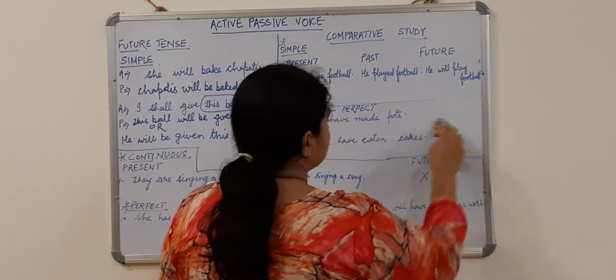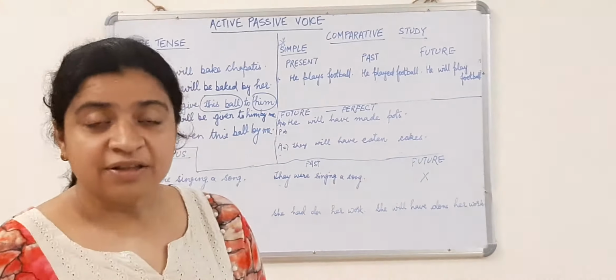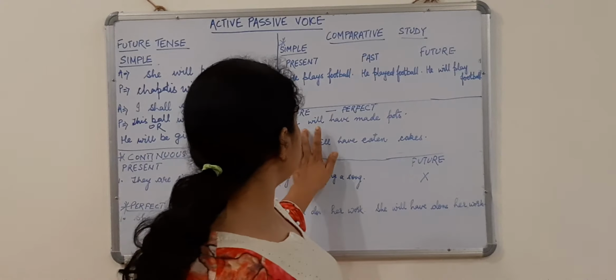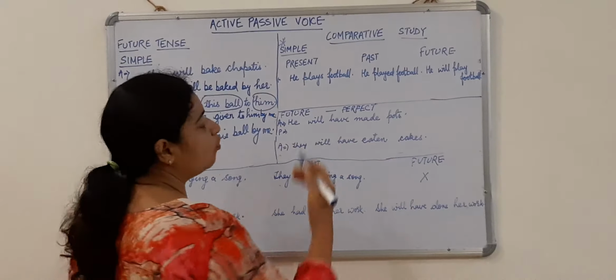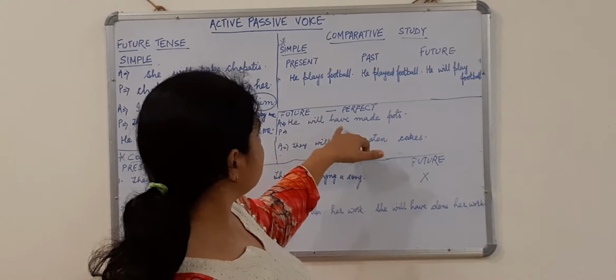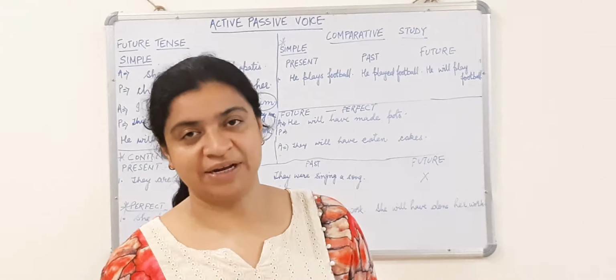Now children, future perfect. Perfect, there is a form, future perfect, we have to change. He will have made pots. Future, how would I come to know this is future perfect? Use of will tells me future and use of have tells me perfect. So this is future perfect tense.